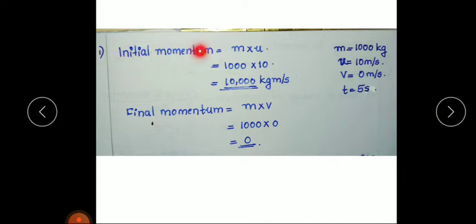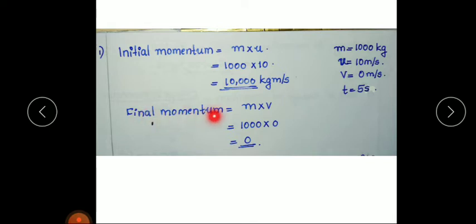Then initial momentum is equal to mass into initial velocity. So u is the initial velocity. What is the mass? 1000 kilogram into initial velocity is 10. 1000 into 10 is 10,000 kilogram meter per second. This is the unit of momentum. So initial momentum of the car is 10,000 kilogram meter per second.